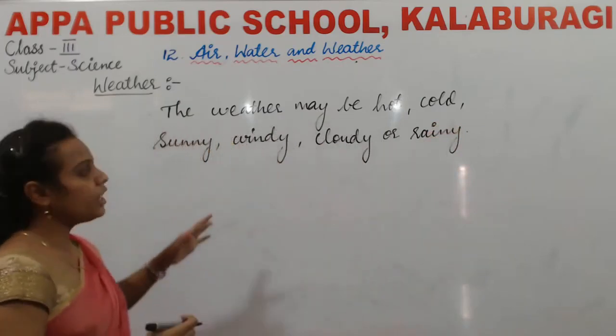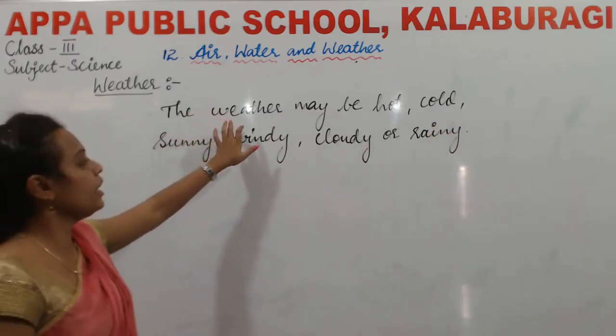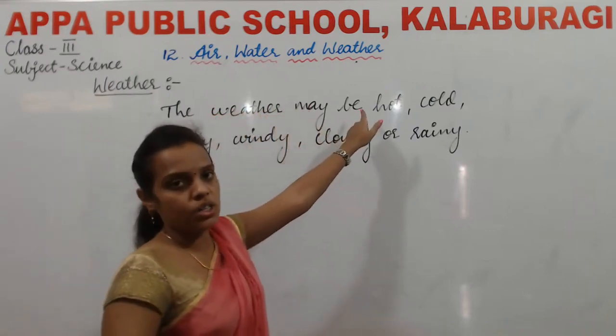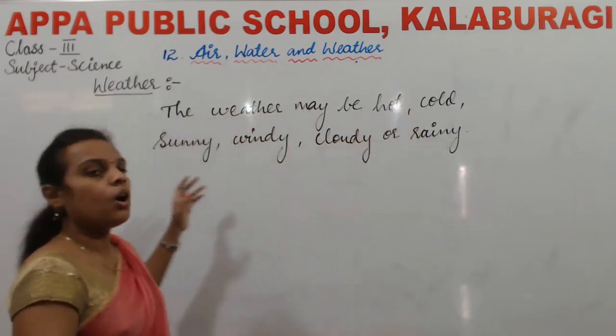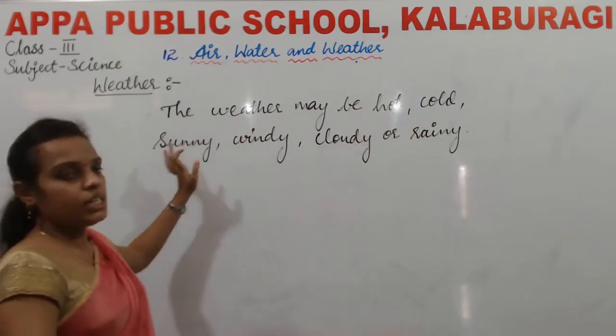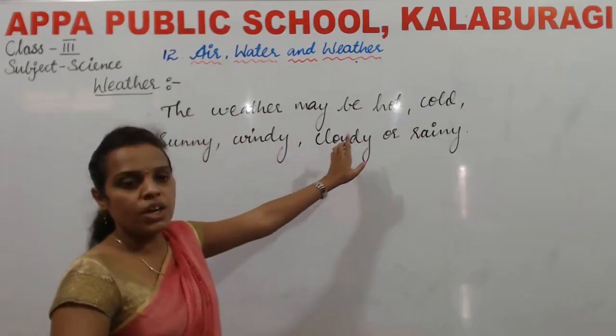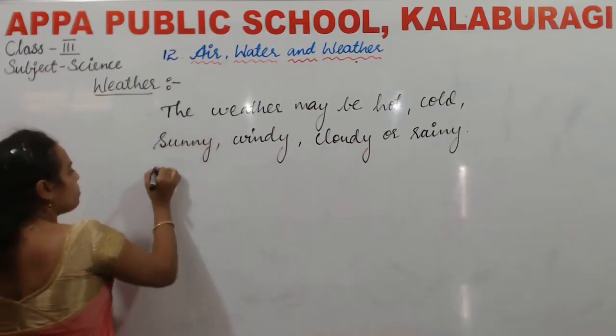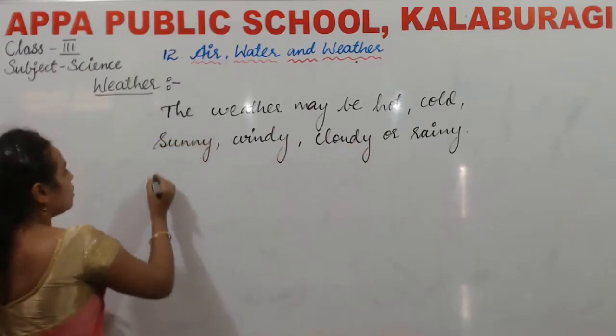So weather changes in day-to-day life. So this weather may be hot, or cold, or even sunny, windy, cloudy, or rainy.